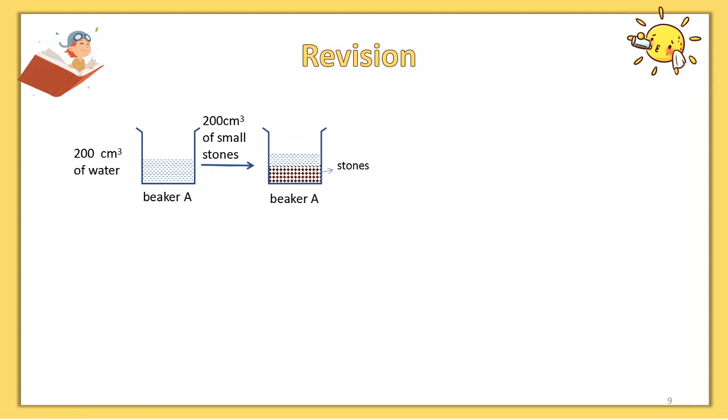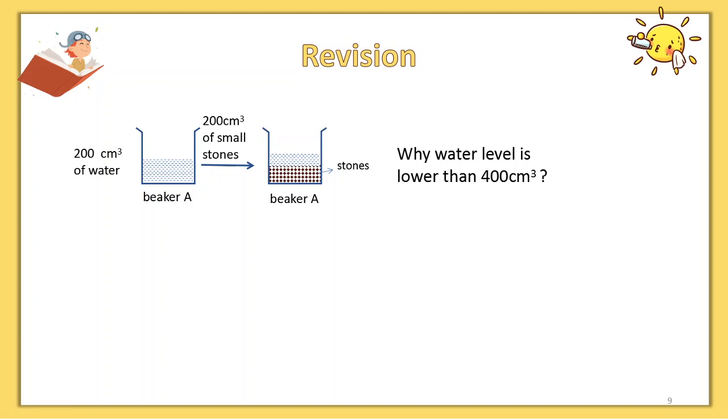Shall we do a short revision? Look at the first picture. Beaker A consists of 200 cm cubes of water. After that, we throw 200 cm cubes of small stones into the water. The question is, why is the water level lower than 400 cm cubes?